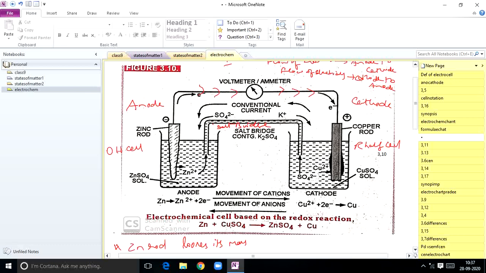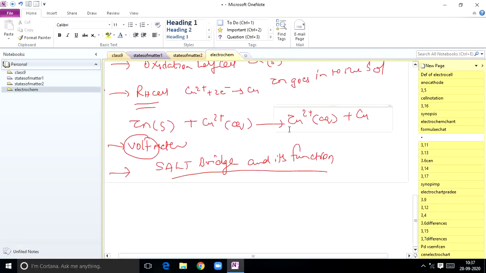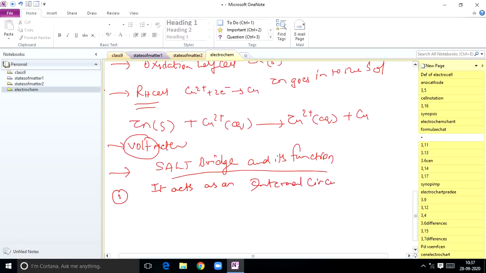So what is the main function of the salt bridge? The salt bridge acts as an internal circuit. That is the key point.